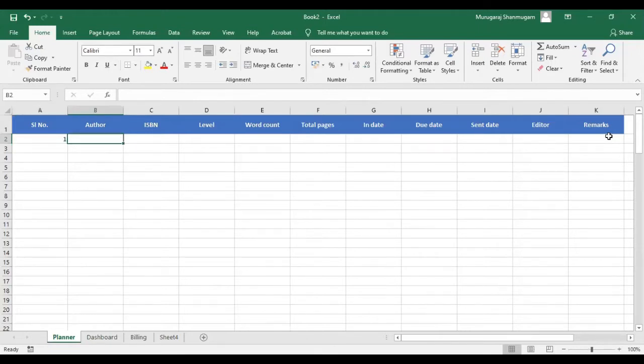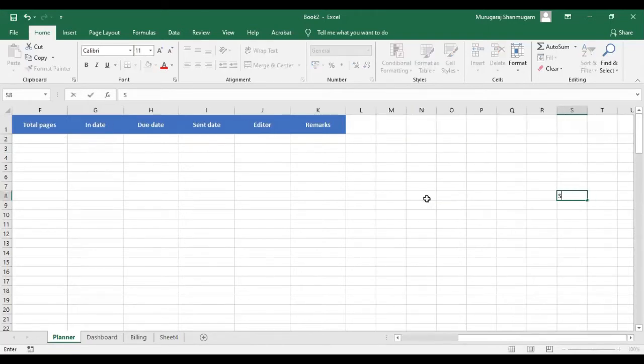We need to create some author names. So let's say, give me some names. Okay, so let's say we have. You want a name? Yeah, give me some names. Ruskin Bond. Okay.